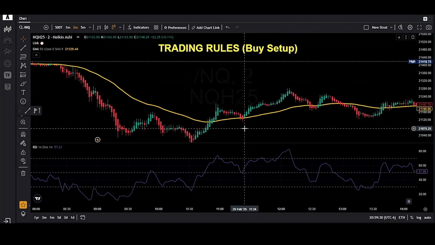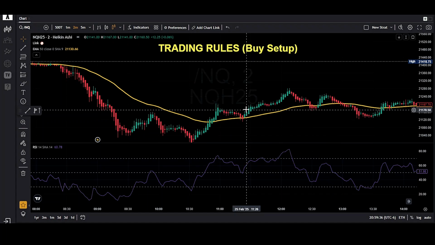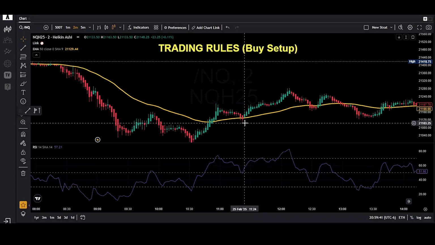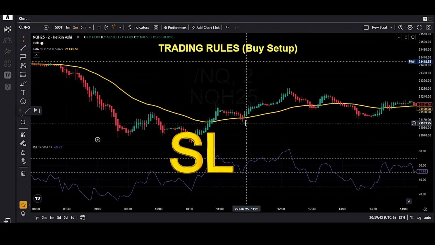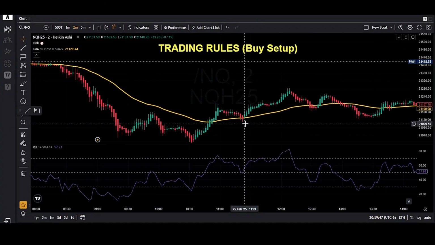So we are always going to look for A plus setups. For entry, we are going to take the entry right after the close of this candle above this wick, and our stop loss will be a few pips below this bearish candle over here, and our take profit would be 1.5x of our stop loss.